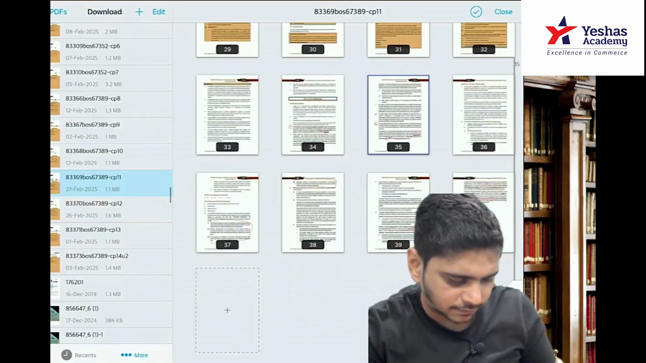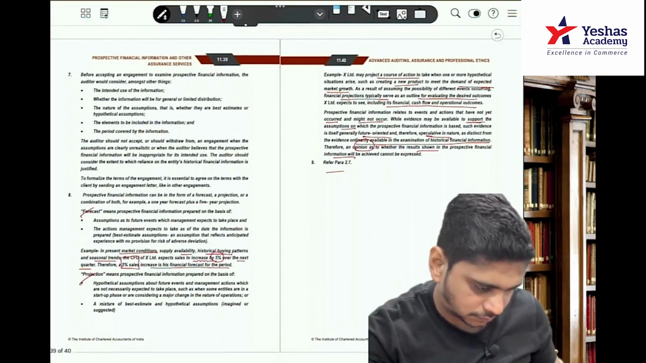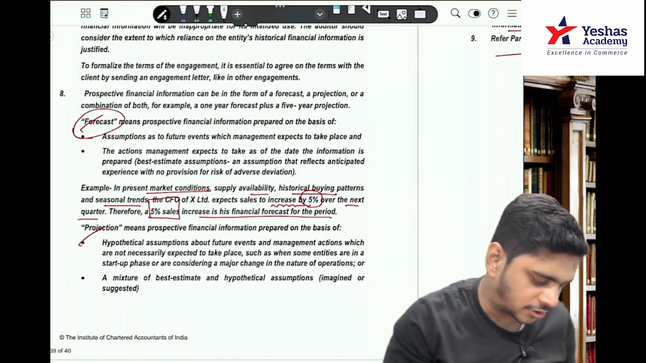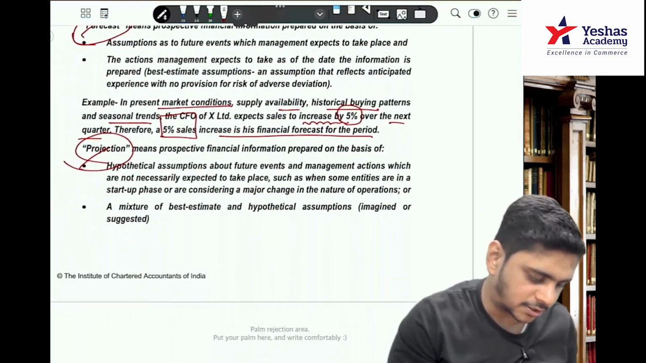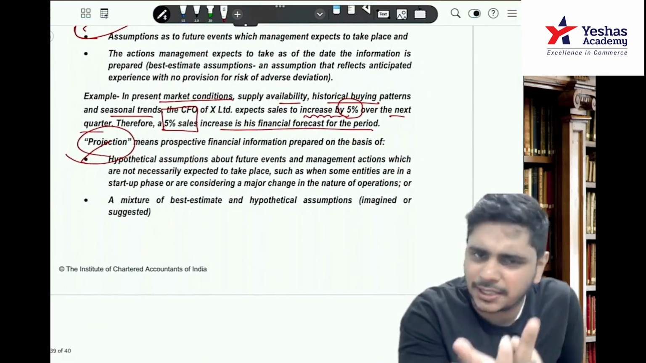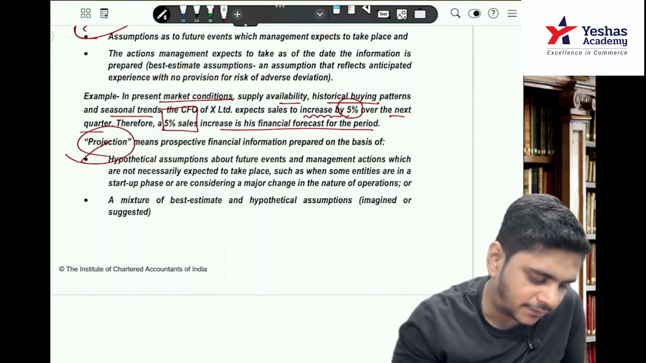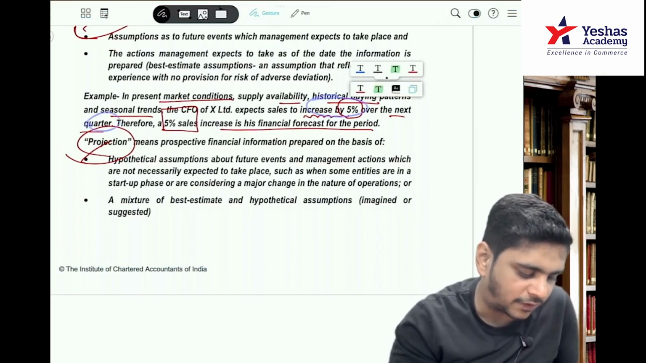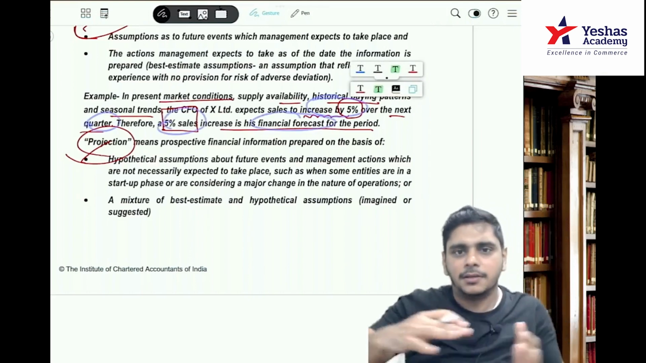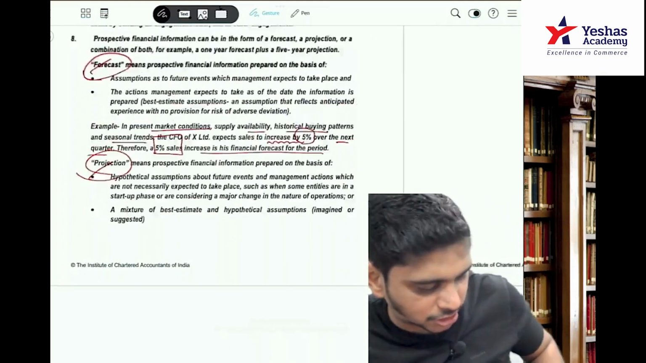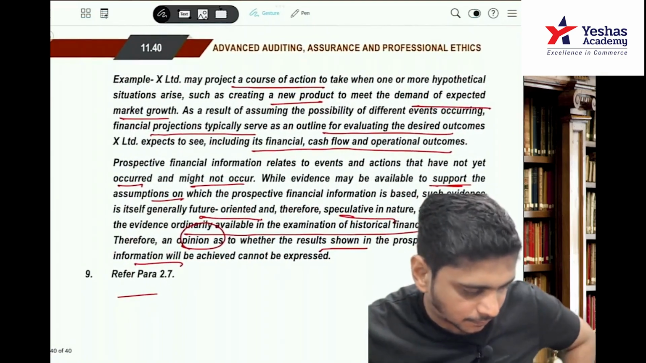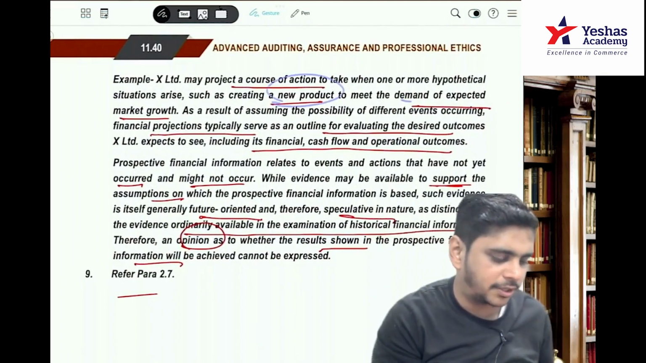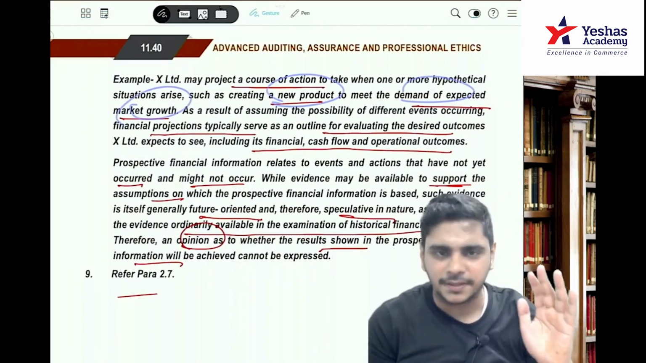Let's check the eighth answer. So you are writing the definition of forecast, you are writing the definition of projection. Example they have given, you can write any example. In the present market conditions, supply availability, historical buying patterns, the CFO of X Limited expects sales to increase by 5% in the next quarter. The 5% sales is a financial forecast for the period, on a best estimate assumption. Projections: okay, the company may launch a new product, you can say creating a new product to meet the demand of expected market growth. So that's a simple example.